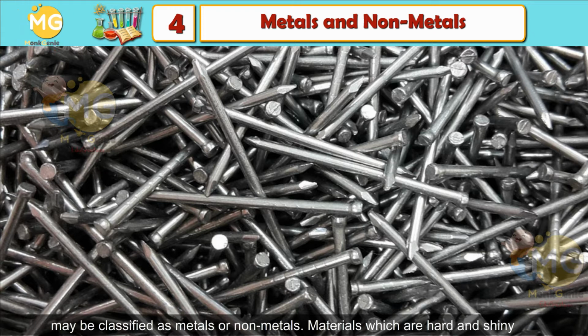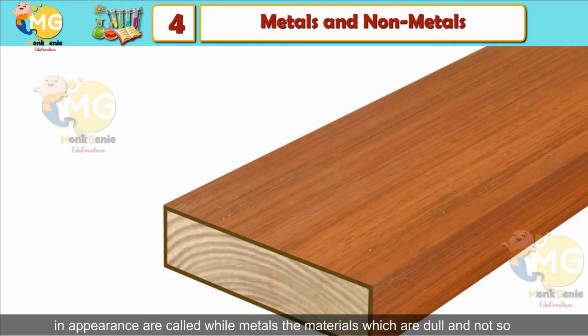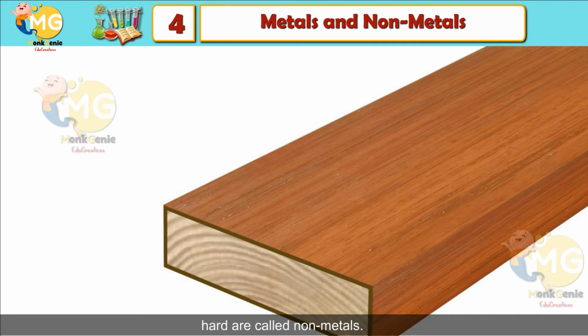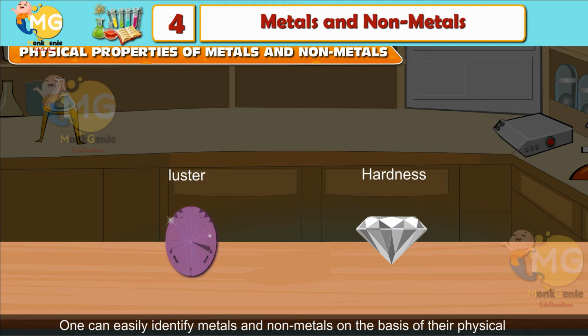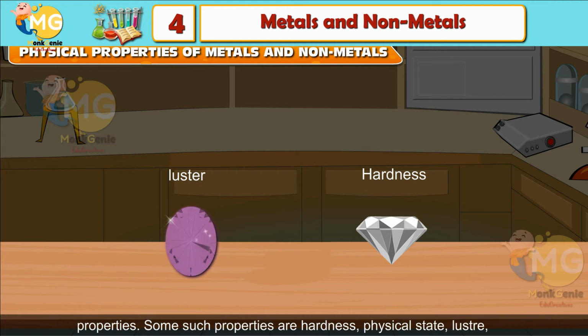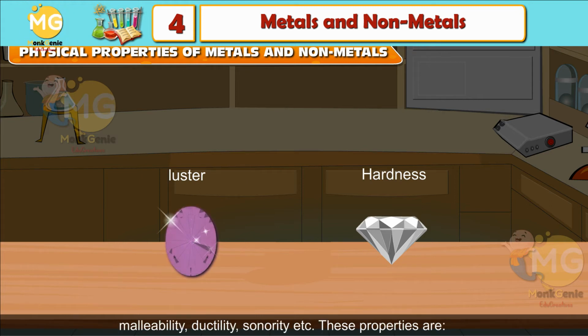Materials which are hard and shiny in appearance are called metals, while the materials which are dull and not so hard are called non-metals. Physical properties of metals and non-metals. One can easily identify metals and non-metals on the basis of their physical properties. Some such properties are hardness, physical state, luster, malleability, ductility, sonority, etc.